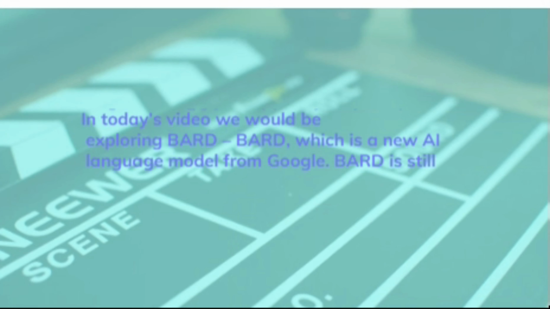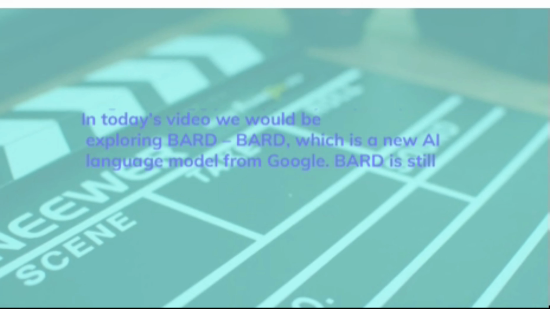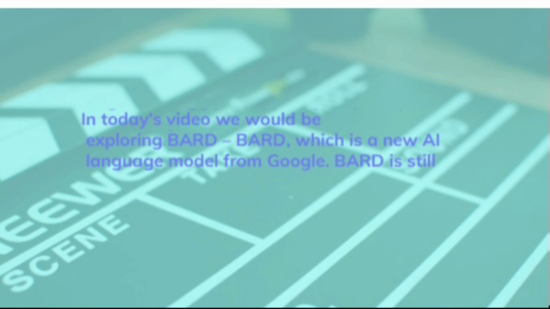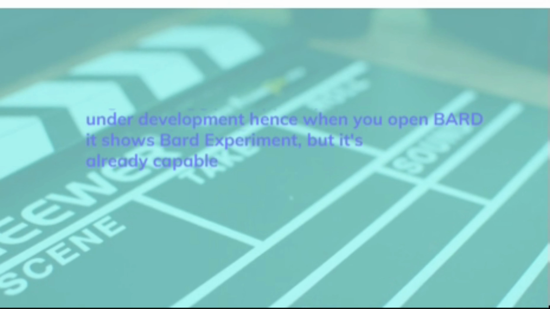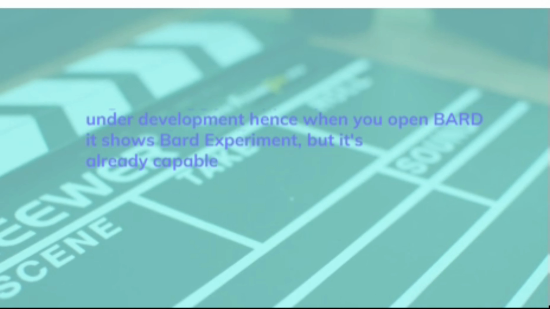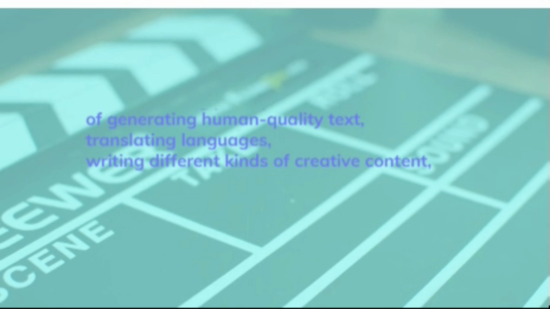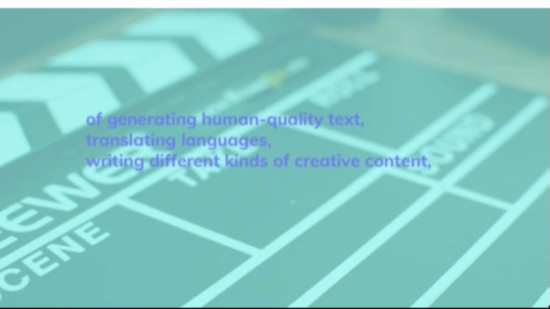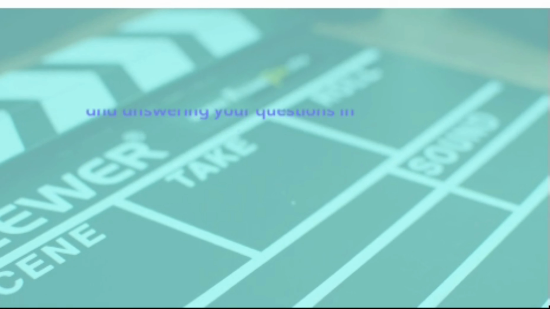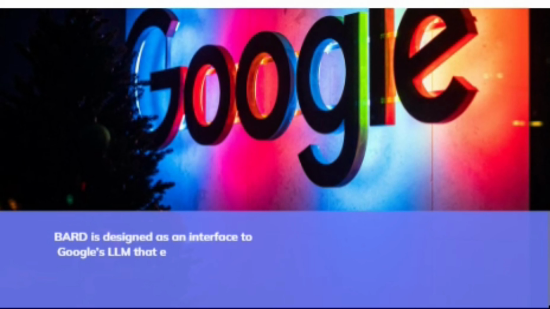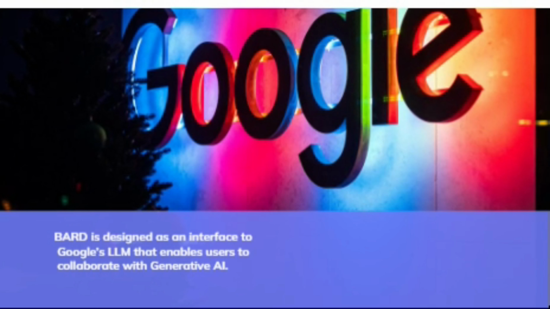In today's video, we will be exploring Bard, which is a new AI language model from Google. Bard is still under development, hence when you open Bard it shows Bard experiment, but it's already capable of generating human-quality text, translating languages, writing different kinds of creative content, and answering your questions in an informative way. Bard is designed as an interface to Google's LLM that enables users to collaborate with generative AI.